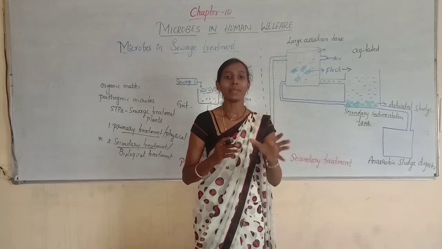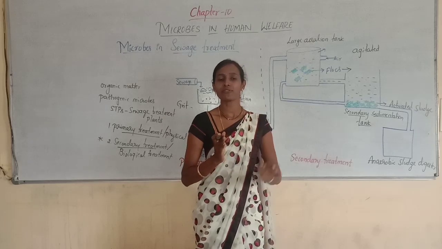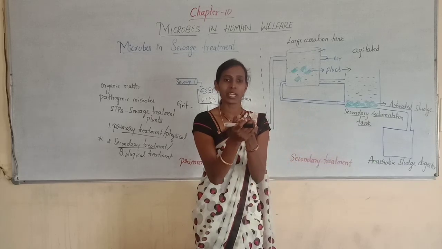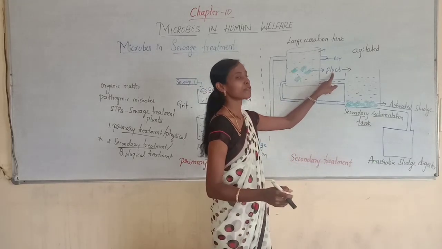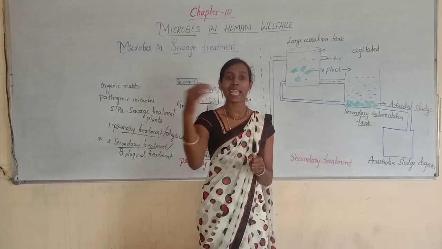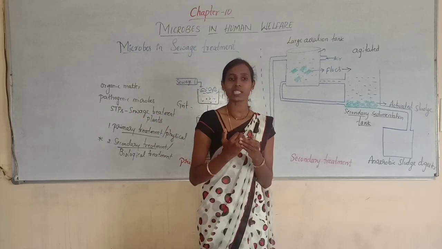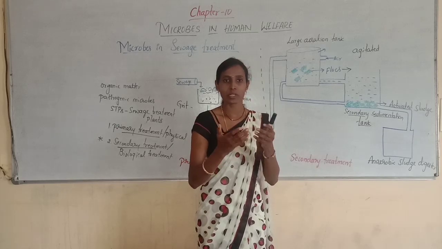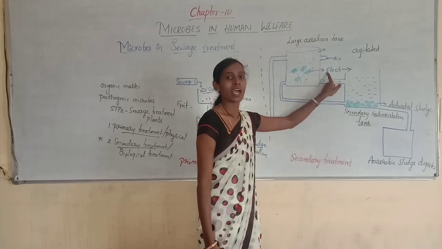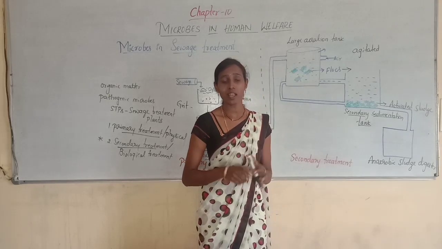Flocks are nothing but mesh-like structures. And how are these mesh-like structures formed? By the association of bacteria and fungal filaments. So bacteria and fungal filaments are associated to form mesh-like structures called flocks. When it is constantly agitated and air is pumped, by utilizing oxygen, all the aerobic microorganisms will grow rapidly and form flocks. What are flocks? They are the mesh-like structures formed by the association of bacteria and fungal filaments.